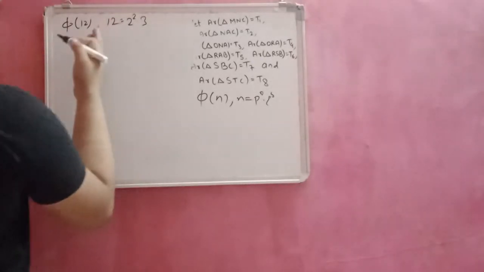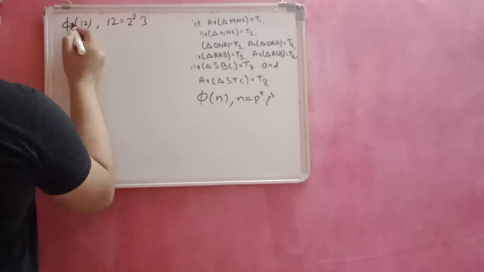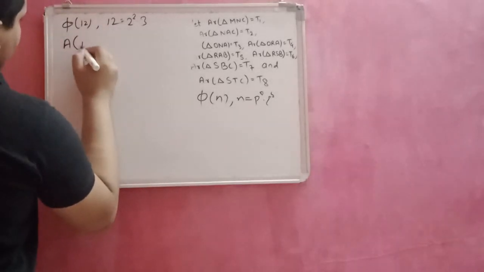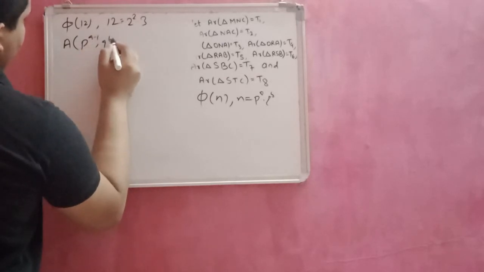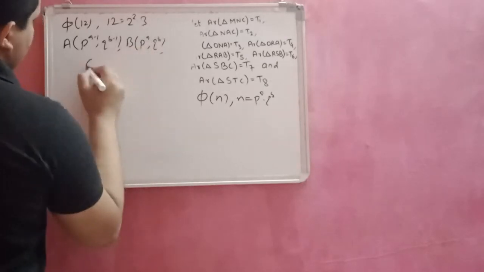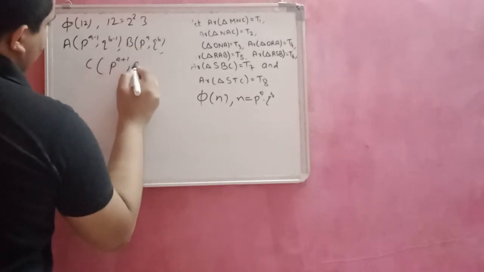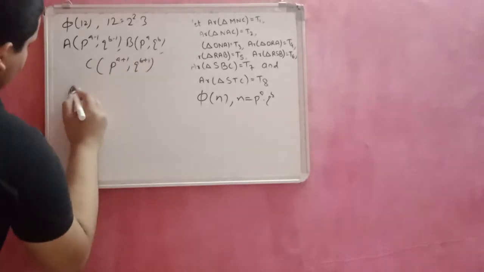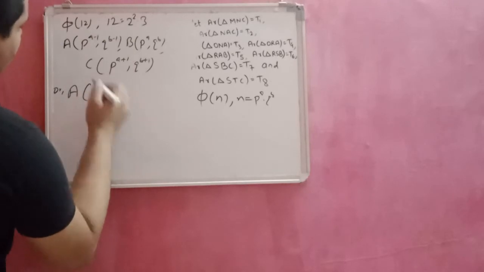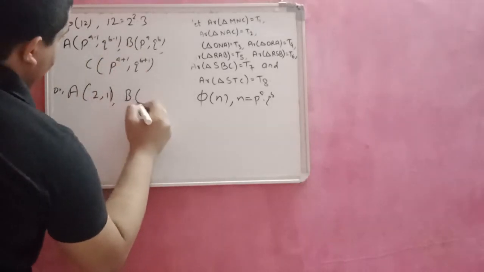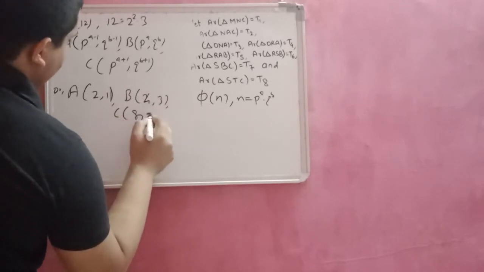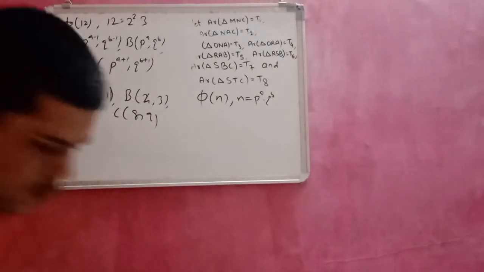First, I convert this into the vertices of triangle ABC: A is p^(a-1), q^(b-1), B is p^a, q^b, and C is p^(a+1), q^(b+1). We can write these as A is 2, 1 according to this form, B is 4, 3, and C is 8, 9.